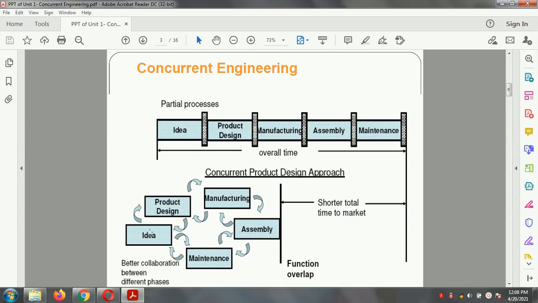But with respect to the concurrent engineering concept, the idea is developed, the product is designed, the manufacturing is carried out, assembly is carried out, and maintenance is carried out. All these activities are carried out simultaneously, and it takes a short time to reach the product to the market, and there is better collaboration between the different phases. So this is the idea about concurrent engineering.